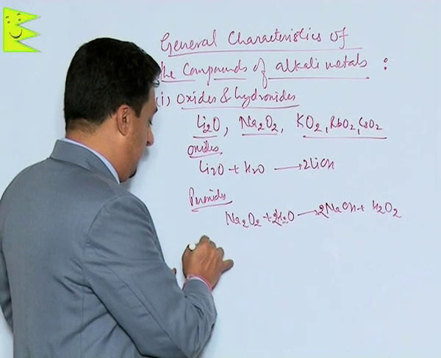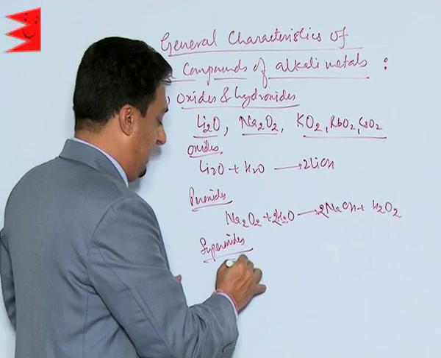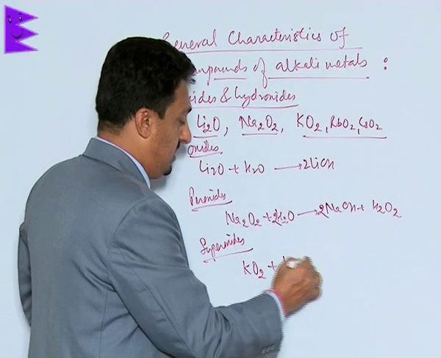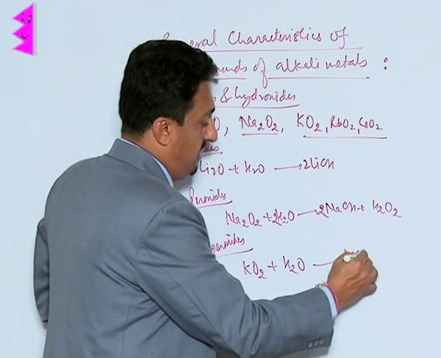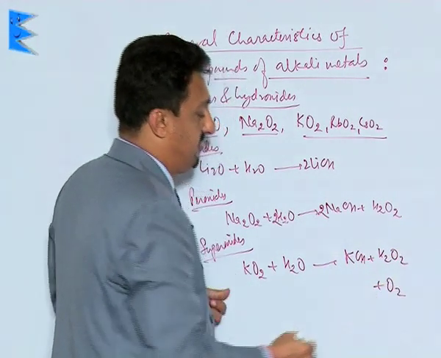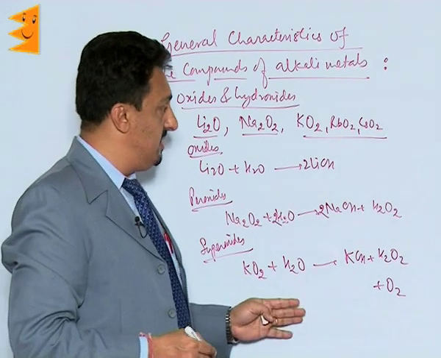In a very similar way, when these superoxides, like we can have potassium superoxide, are added to water, what we get is the corresponding hydroxide, hydrogen peroxide, and oxygen is also released in this process. So these oxides are highly soluble in water.